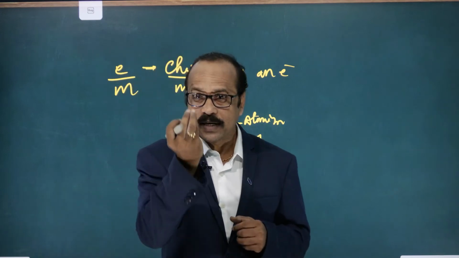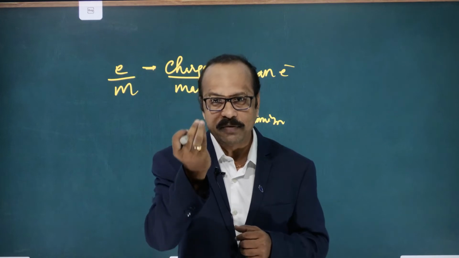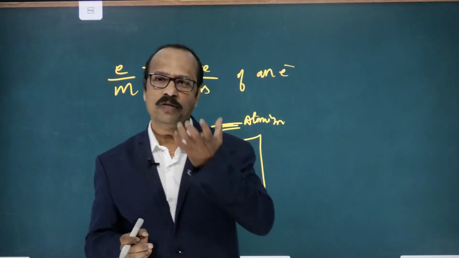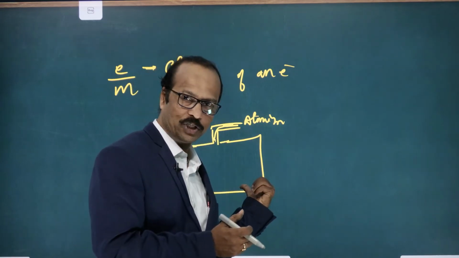Then he calculated the terminal velocity, the velocity with which the electron is falling towards the positive electrode.